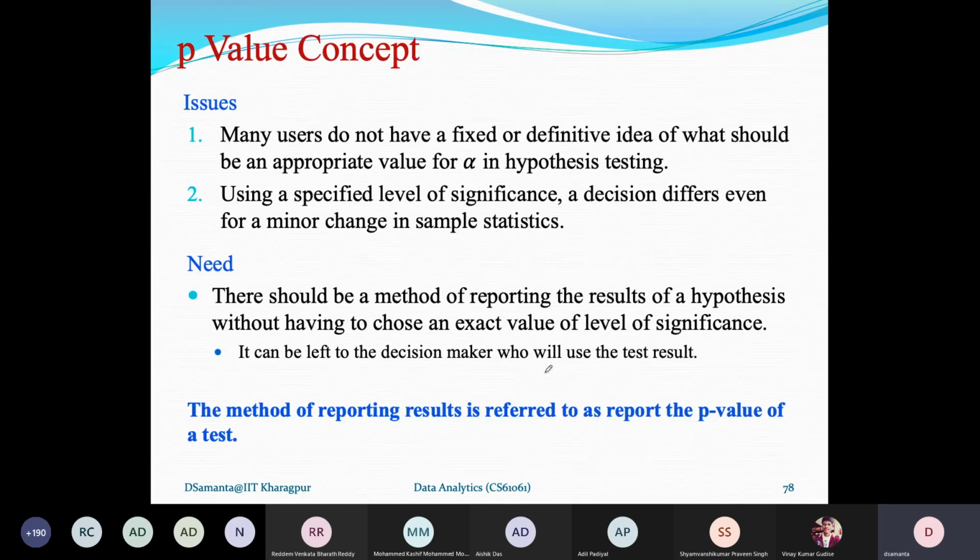The p-value concept comes into the picture because many data analysts do not have a fixed or definitive idea about what should be the appropriate value for alpha for the hypothesis testing. Using a specified level of significance, the value of alpha that we have discussed, a decision differs even for a minor change in sample statistics.